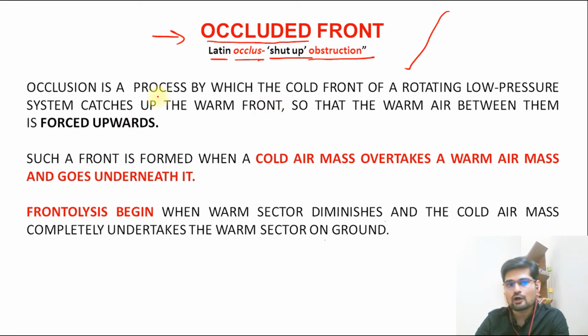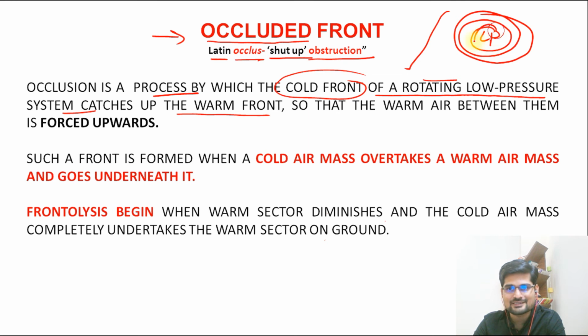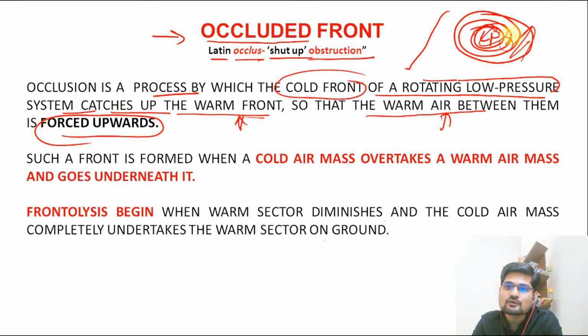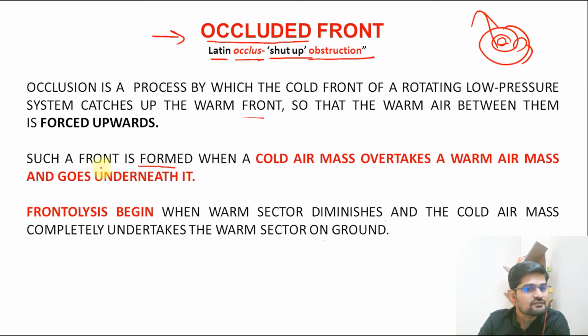So let's understand. Occlusion is a process by which the cold front of a rotating low pressure system catches up with the warm front. So the cold front of a rotating low pressure system. This rotation is happening in this low pressure system, and it has a cold front and also a warm front. So what happens here? The rotating low pressure system catches up with the warm front so that the warm air between them is forced upward. Now this warm air is forced upward. So remember this kind of action where the cold air pushes the warm air upward, right? That is important.